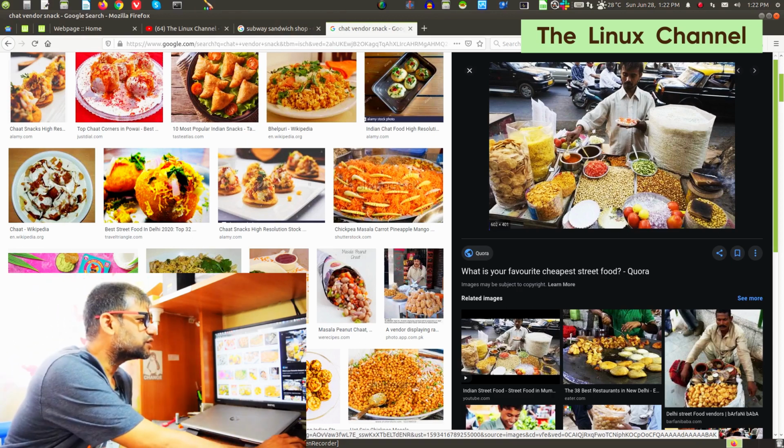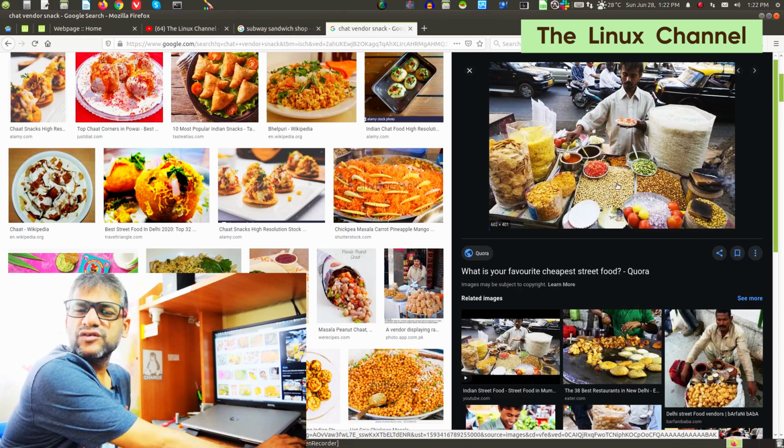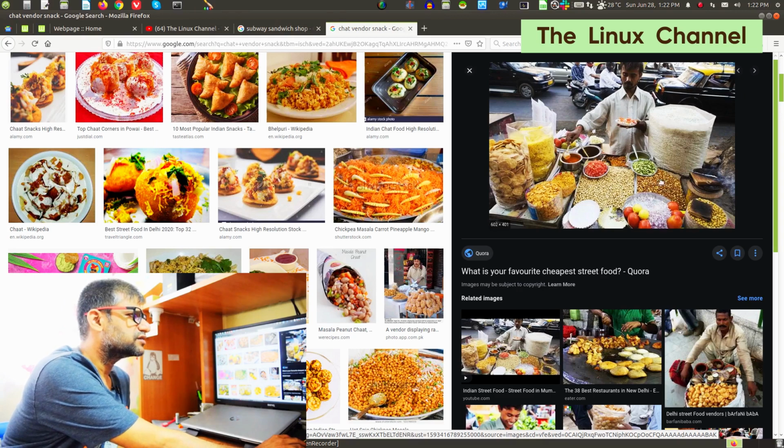See, each ingredient over here, what you see: there are peanuts, maybe pre-roasted, and this is like chana or something, and this is finely chopped onions, and he also has finely chopped tomatoes and various sauces.